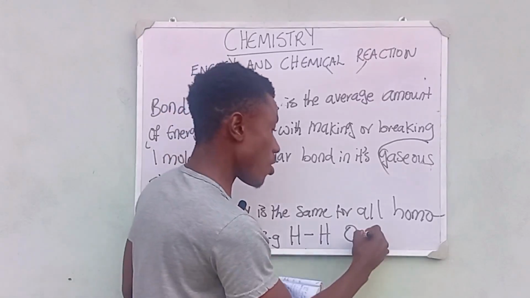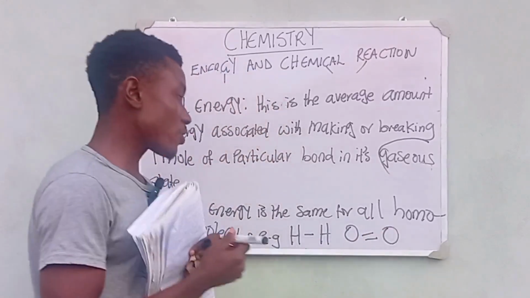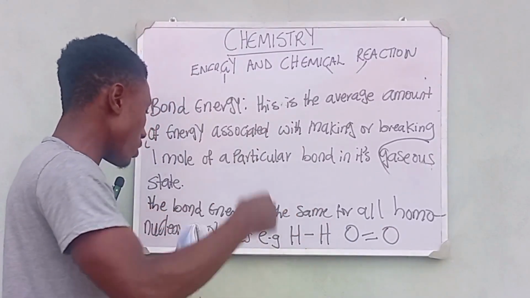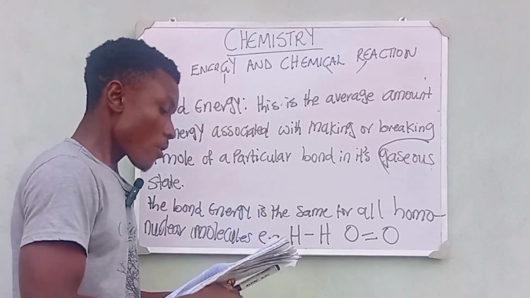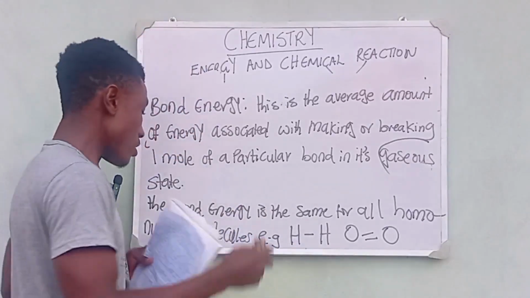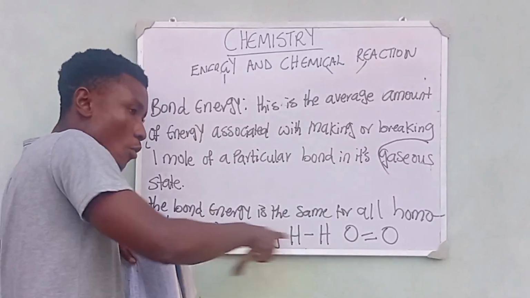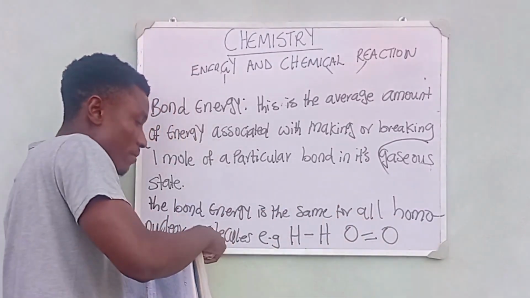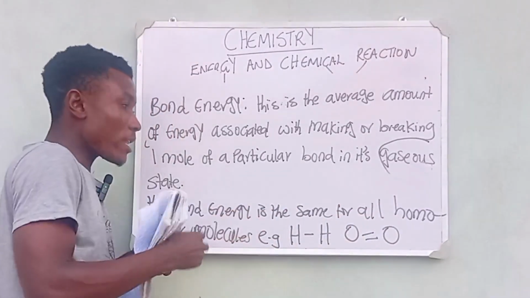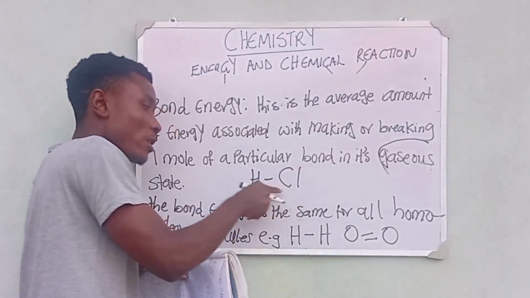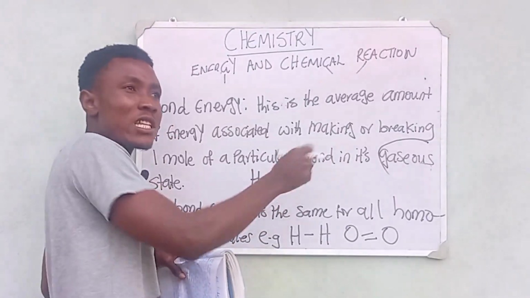We also have oxygen to oxygen. So this is the bond energy for homonuclear molecules, and it is the same, while it is different for heteronuclear molecules. As the name suggests, when we say homo, that means they are the same, and when we say hetero, that means they are different. So this is an example of a heteronuclear molecule. This is a different molecule.